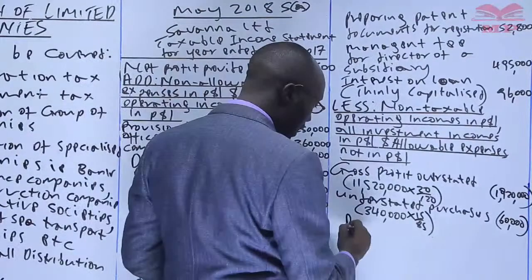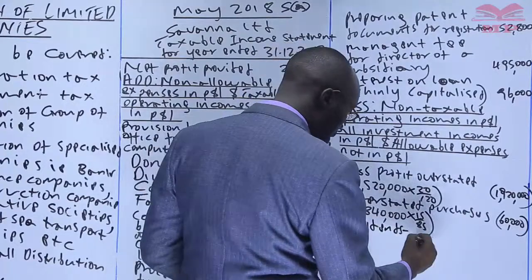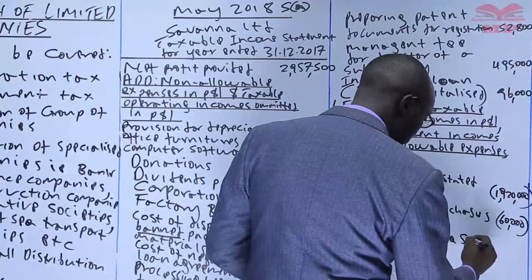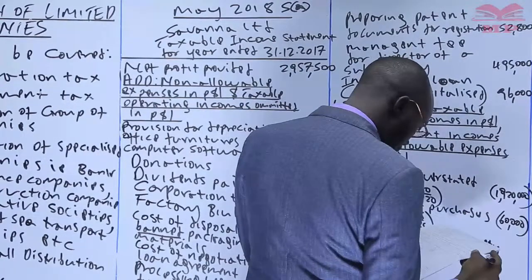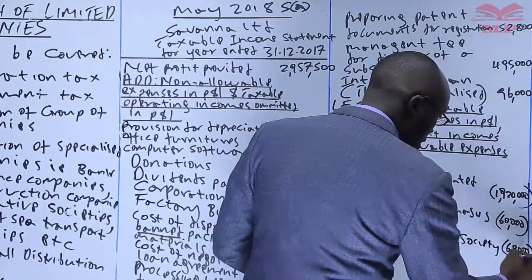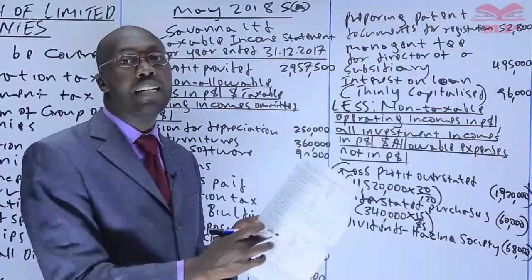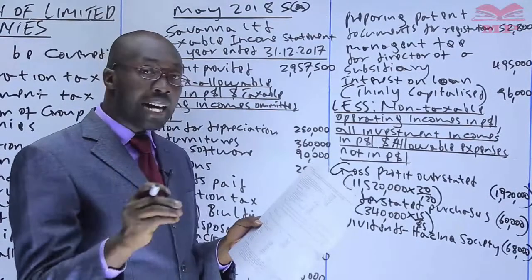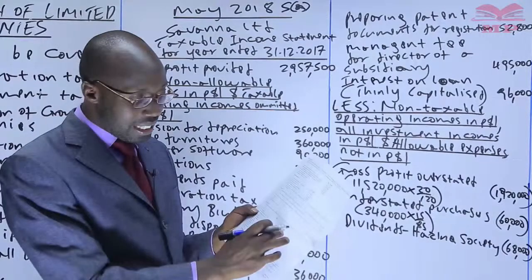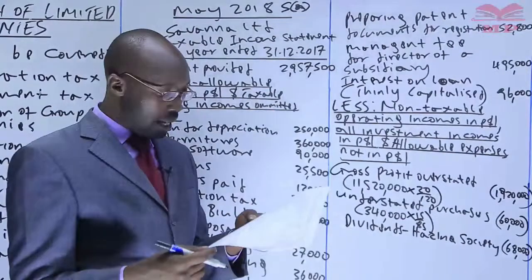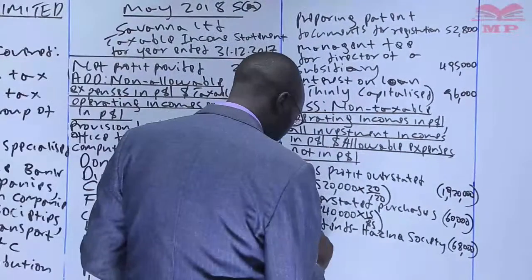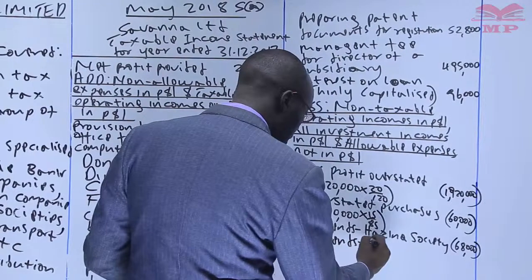So dividends, Hazina Cooperative, that must be the society, which we have 68. And we normally deduct the amount that was added. You see, somebody may say, it is net, let me gross it up. Don't. You deduct what was added, whether net or gross. So what was added is 68, so deduct the 68. Another one is the dividends from subsidiary company. Another investment income. Dividends are investment income. So dividends, subsidiary.